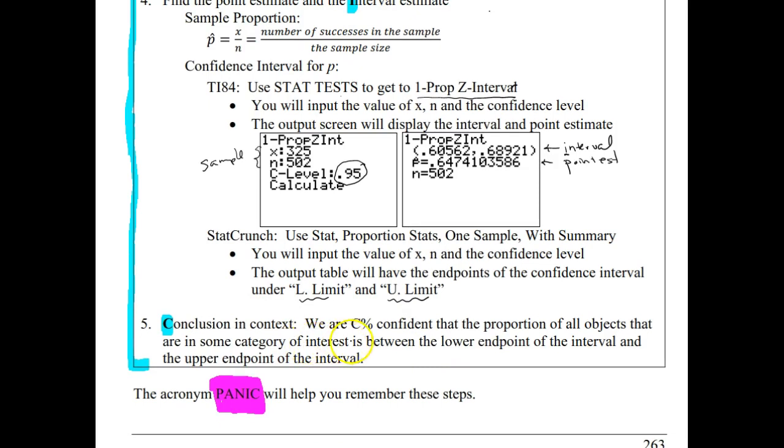So we're going to write then that we are C%, so whatever that was, again, a common one is going to be 95%, that the proportion of all objects that are in some category of interest is between whatever that lower endpoint and upper endpoint is that we see on the output screen. So again, in this case, the acronym PANIC will help us remember the 5 steps that we need for an interval procedure.